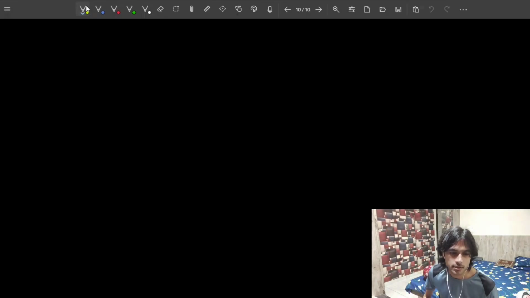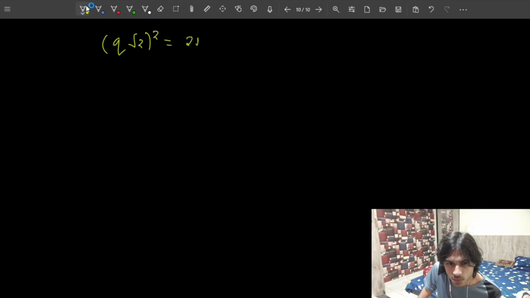Okay, and let me just switch to the color yellow. Okay, so we had q root 2 square equals 2u square, right? So this is going to be again 2 square and 2, and this is going to be 2 square and u square.